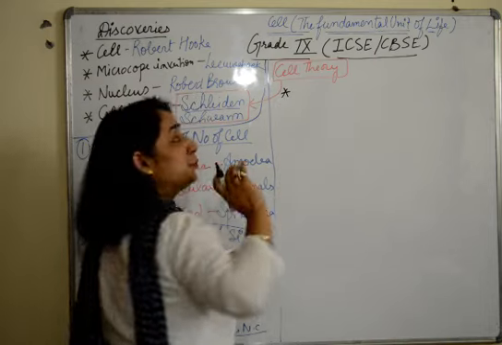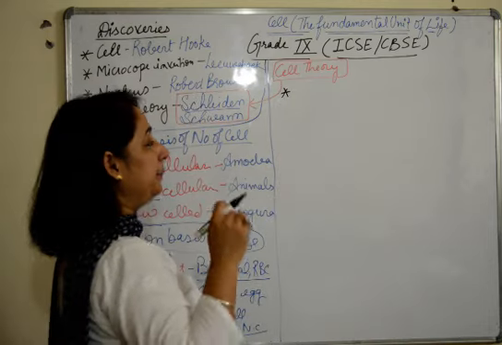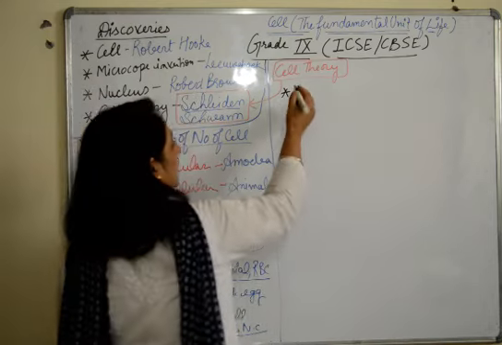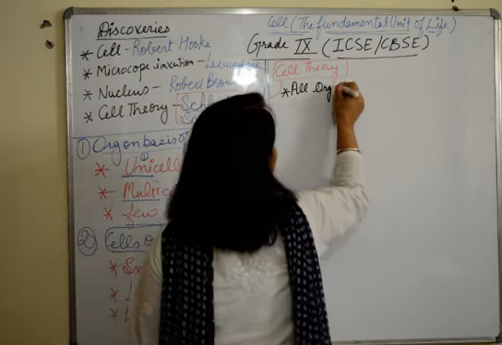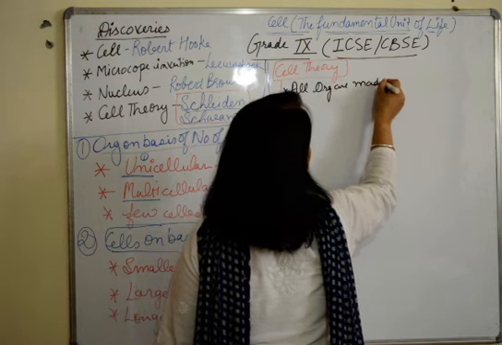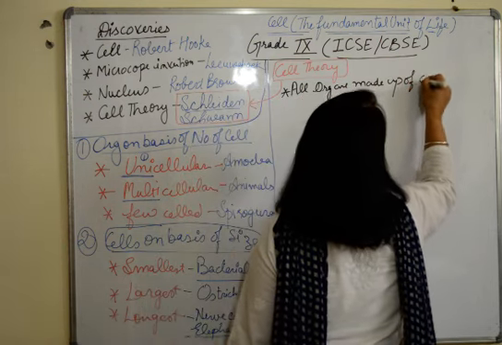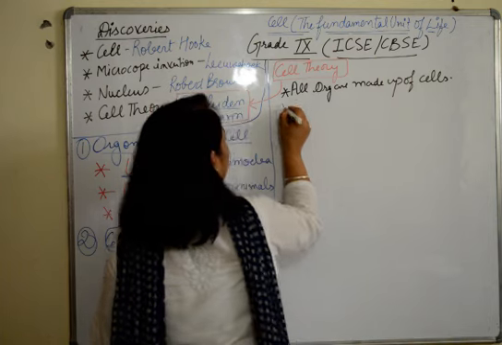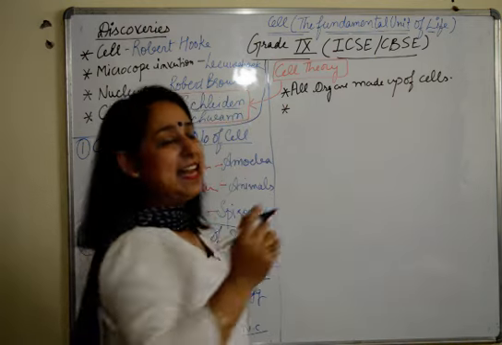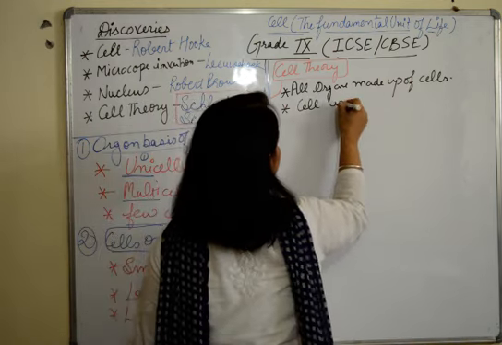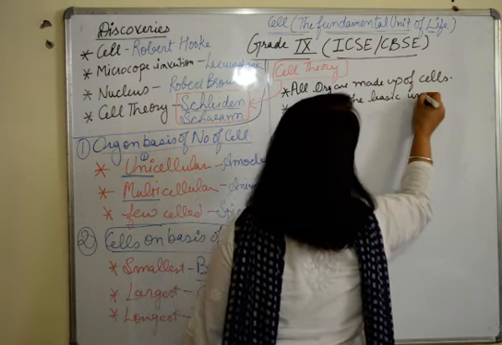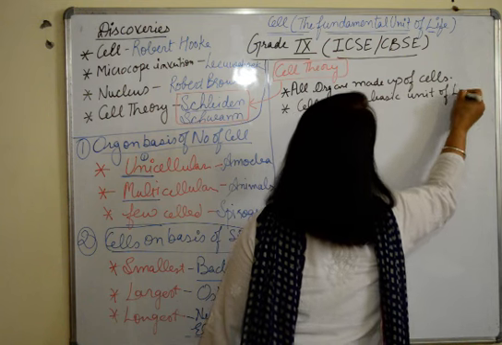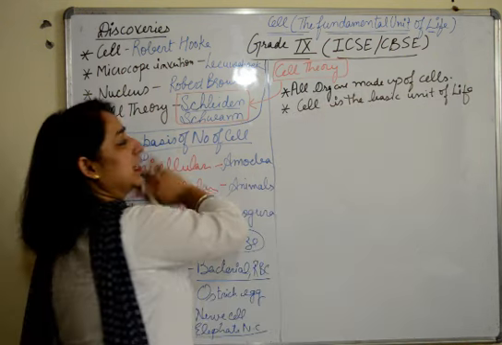Now, what were the various points which were discussed in cell theory? The first point is that all organisms are made up of cells. And the next was, cell is the basic unit of life. These were the 2 points which were given by them.